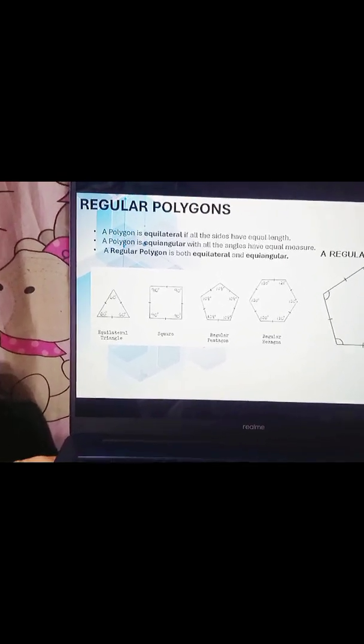Next is the regular polygon. A polygon is equilateral if all the sides have equal length. So take note of that. Next, a polygon is equiangular if all the angles have an equal measure. A regular polygon is both equilateral and equiangular. So we have here the regular polygon.